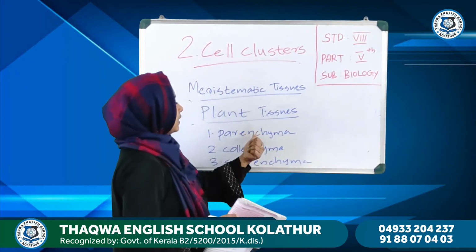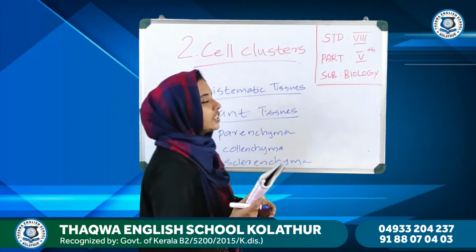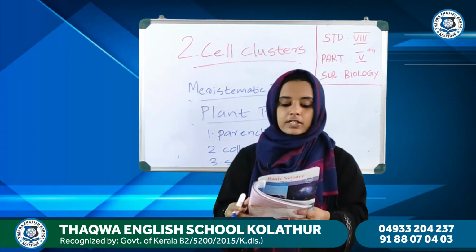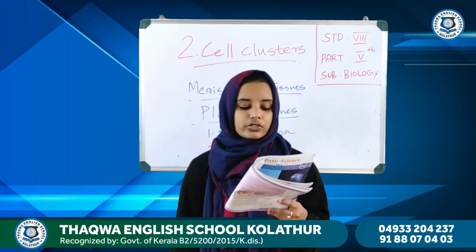So here there are three different types of plant tissues. The first one is parenchyma. The parenchyma is composed of cells with the simplest structure.